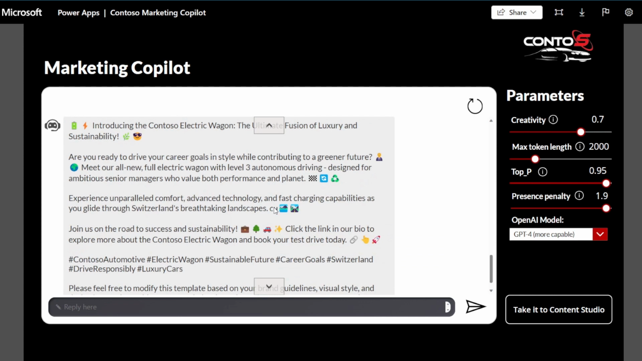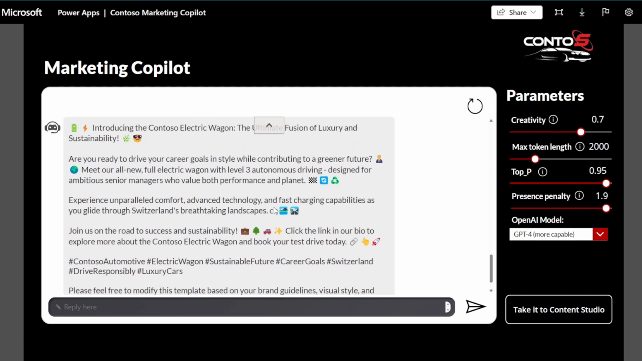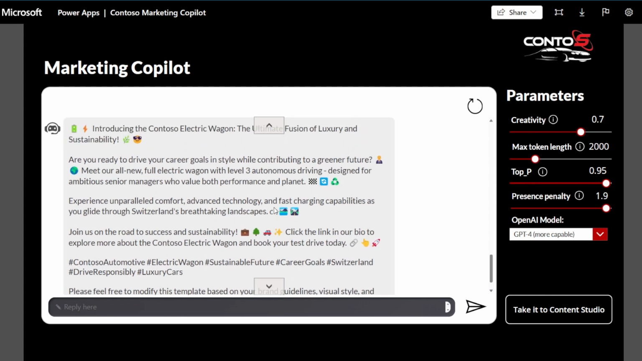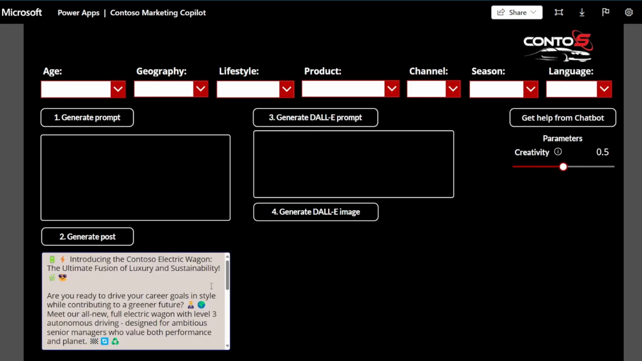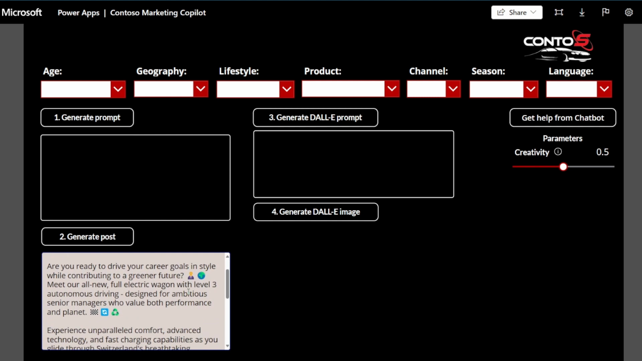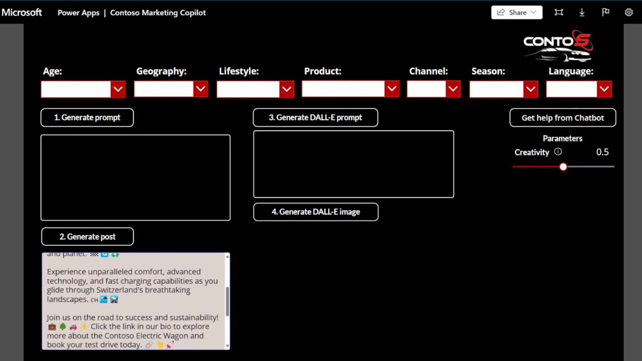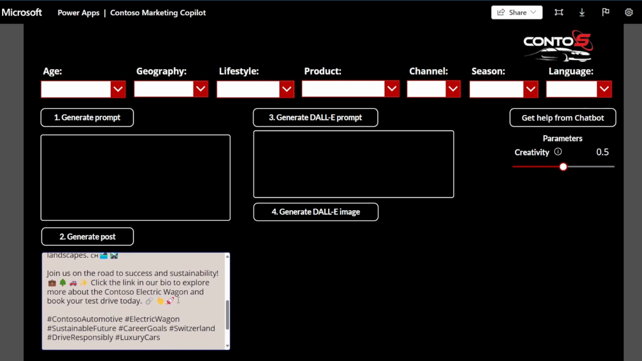Isn't this just fantastic? Now I'm pretty happy about this result, but I think it needs a little bit of refinement, as well as a nice image to pair with it. Let's take it to our content studio. Now you can see that our last Instagram post template created by the copilot is taken into this text box automatically. As a user, I can always further edit it, like what I'm about to do now.